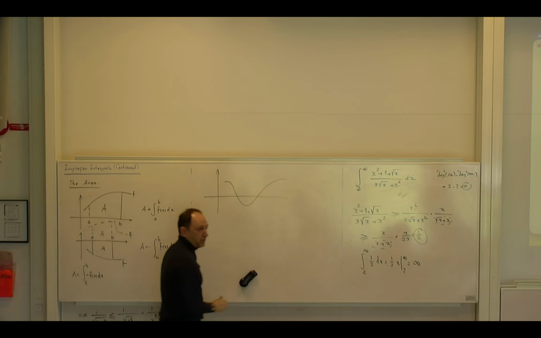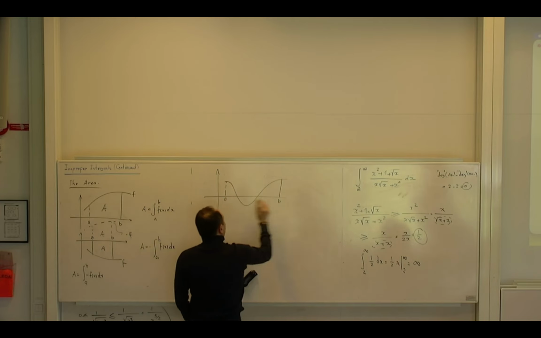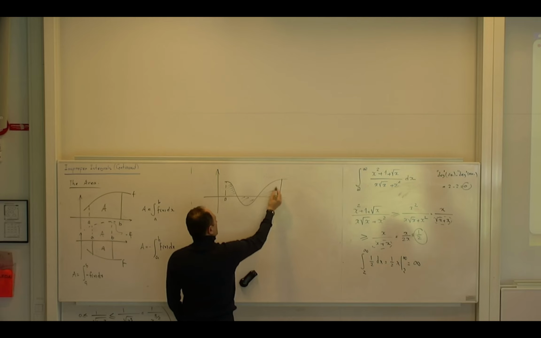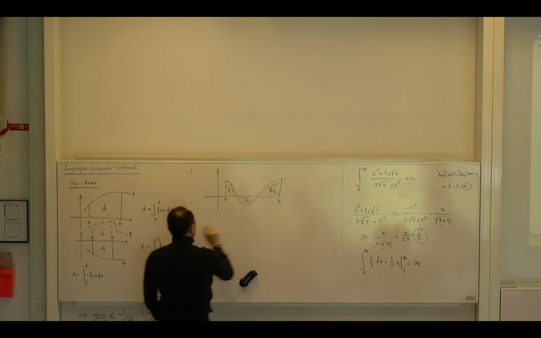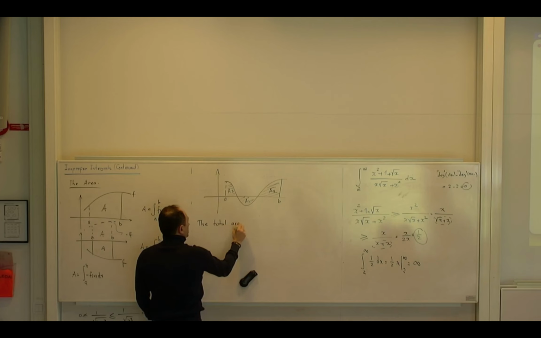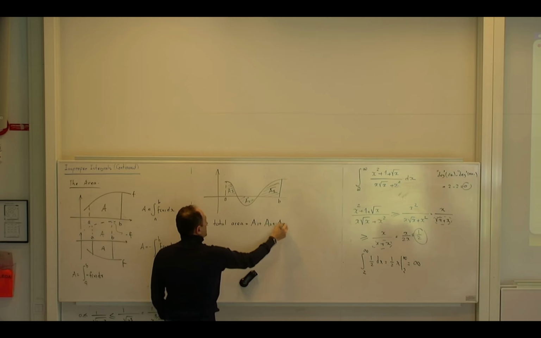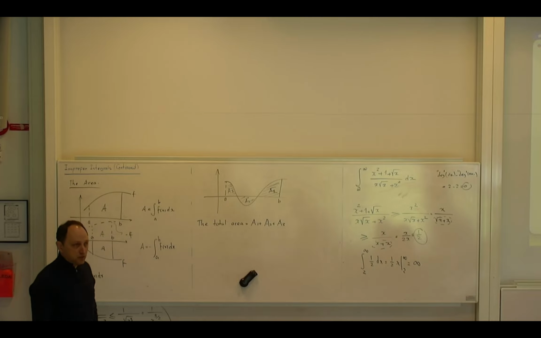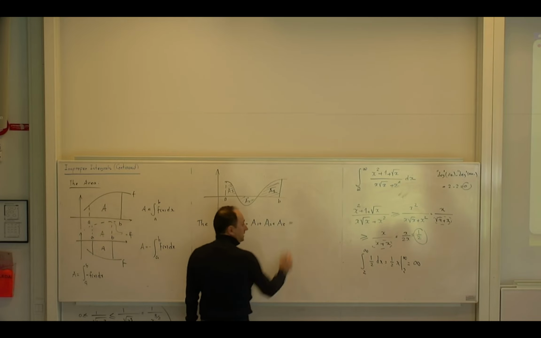For example, if I have this scenario, and here is A, and here is B, and let us actually hatch these parts. So these areas in total, let me call this one A1, and this one A2, and this one A3. So the total area is, of course, A1 plus A2 plus A3, because I am interested in the total area. So if I find the area of each one of these parts individually and add them up, I will get my total area. But if I want to write it as an integral, be careful.